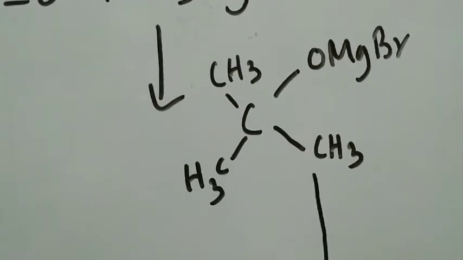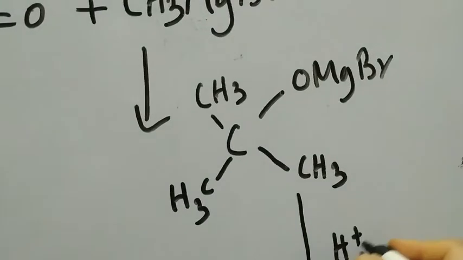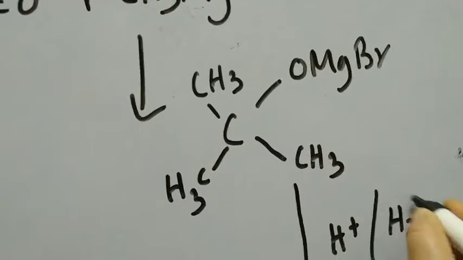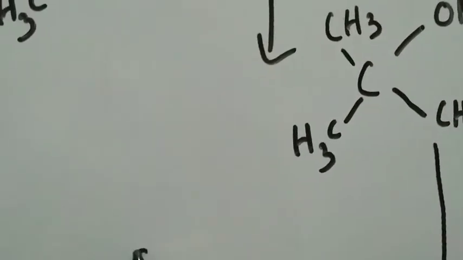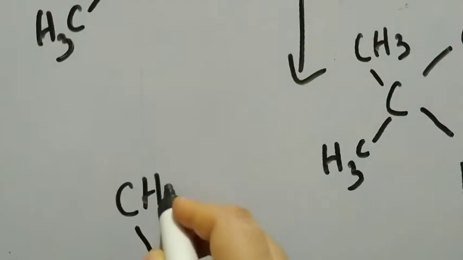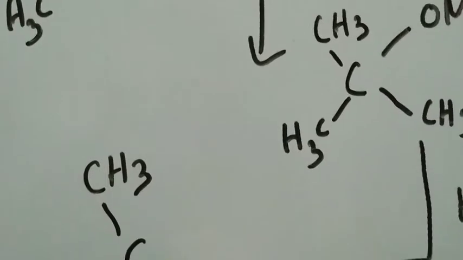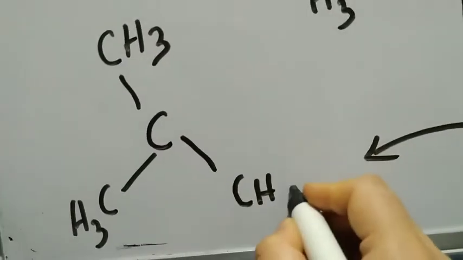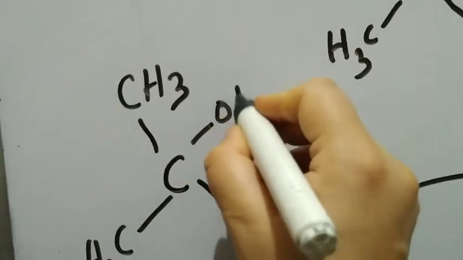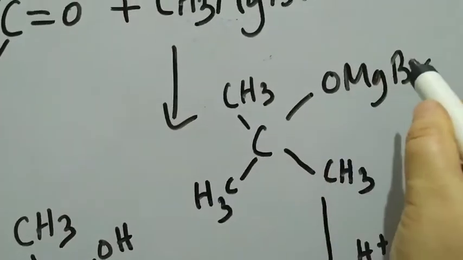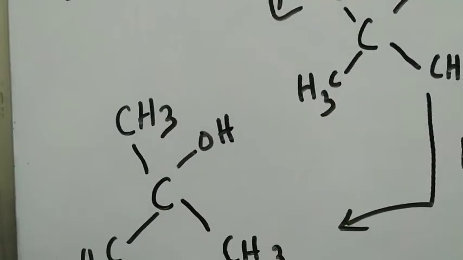Now carrying out its hydrolysis, H positive H2O. What happens is carbon in its place, acetone's own CH3 here, acetone's own CH3 here, CH3 of Grignard's reagent here and OH. This OMgBr becomes OH.